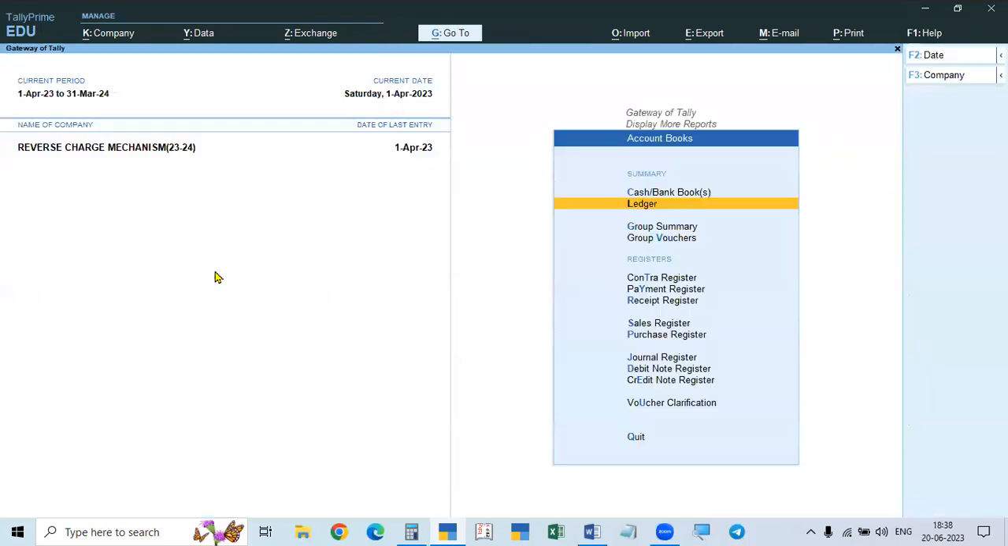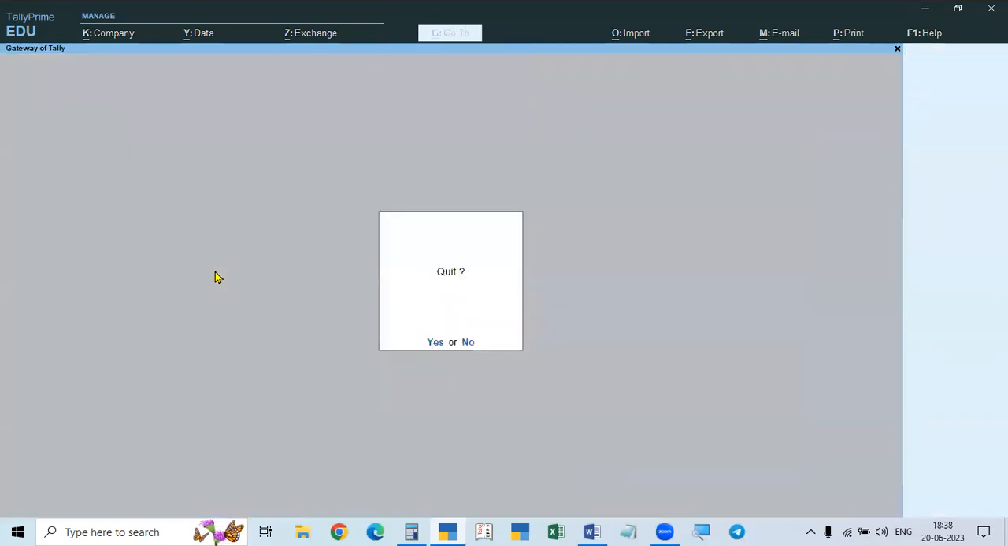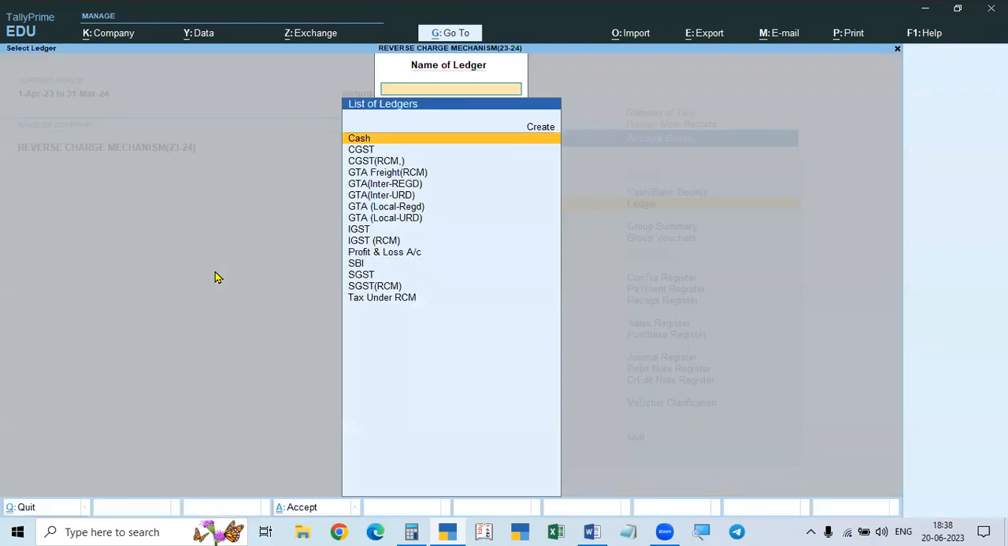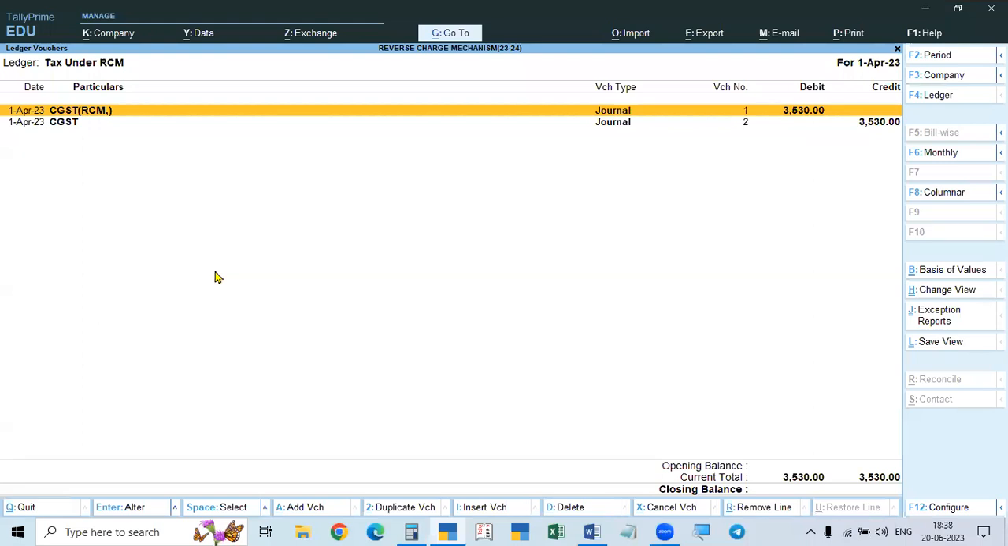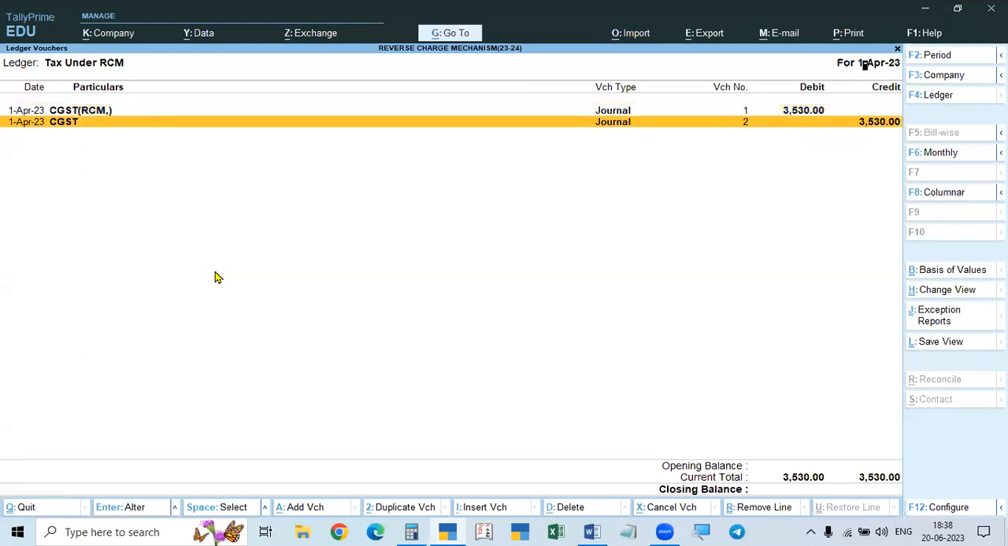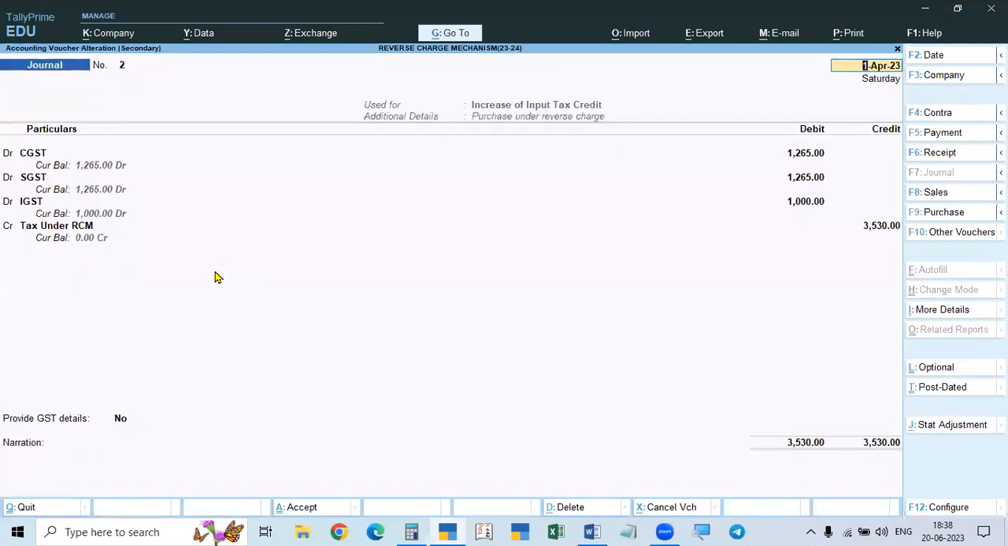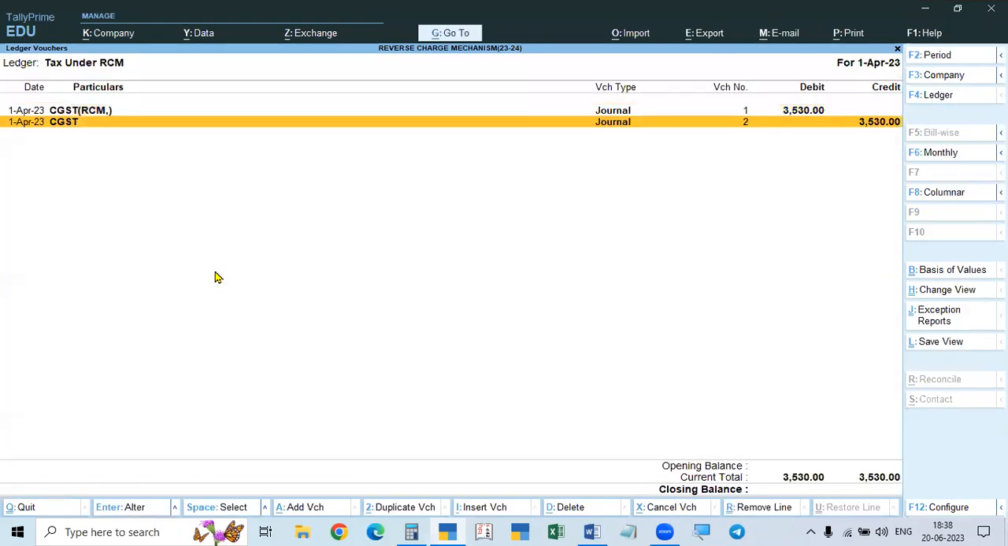Now what we will do is we will pay off the tax under CGST. Increase of input tax credit, 1st April. CGST, SGST debited, and it is okay.